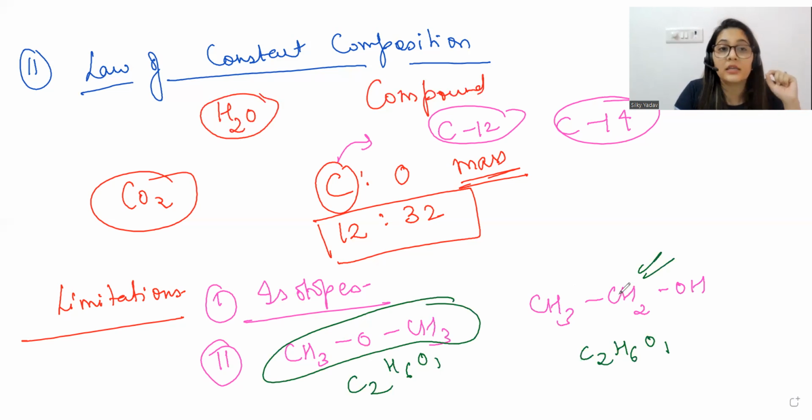So this is another limitation to law of constant composition, because in law of constant composition we discuss that the properties of all the CO2 will be same because they all are made from the same carbon atom, same oxygen atom. But here what we're seeing is one is ether and the other one is alcohol. They're made by the same masses combined together, same atomic number, but still we are facing this problem. So these were the two limitations of law of constant composition.